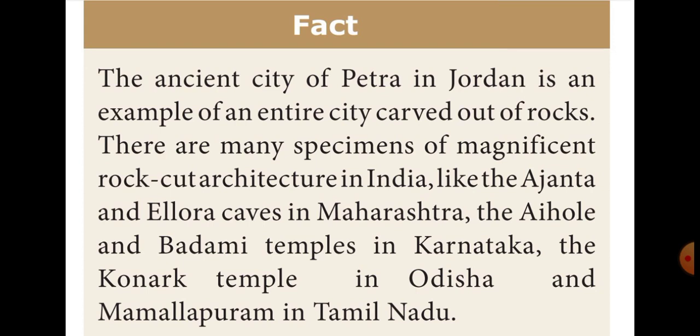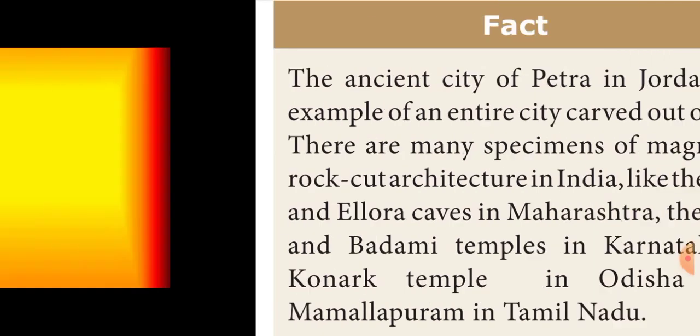For example, the Ajanta and Ellora caves in Maharashtra, then the Aihole and Badami temples of Karnataka, the Konark temple in Odisha and Mamallapuram in Tamil Nadu. These are examples of architecture out of rocks. Now we are going to learn about each type one by one.